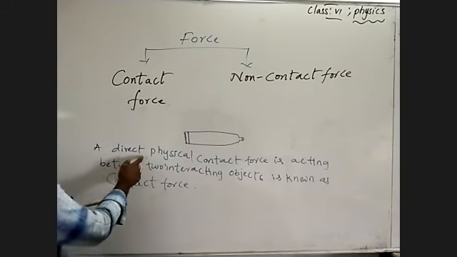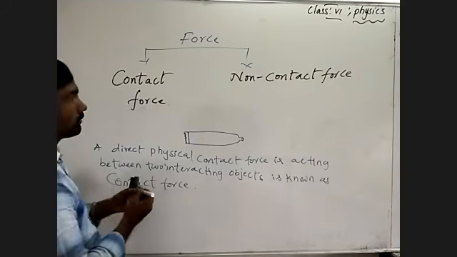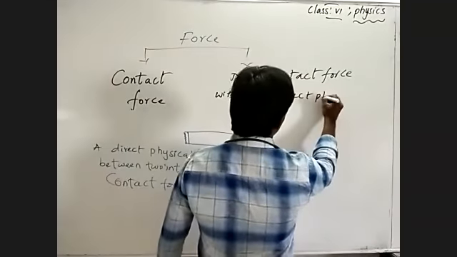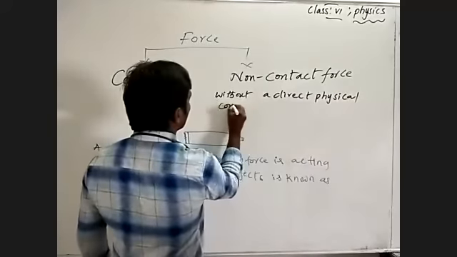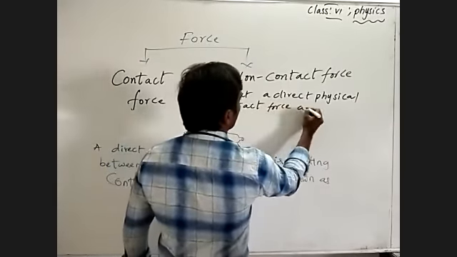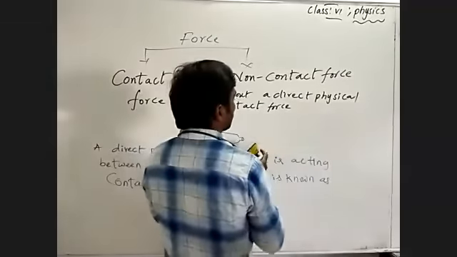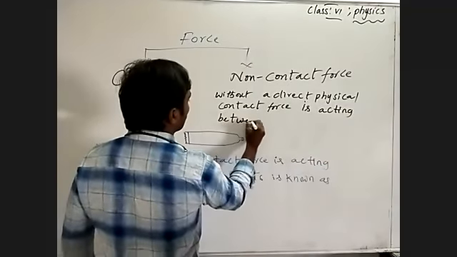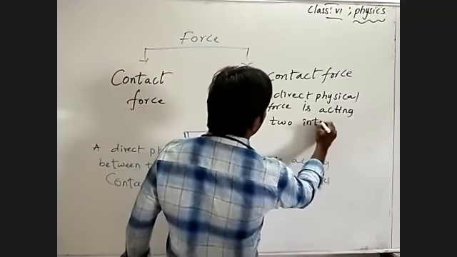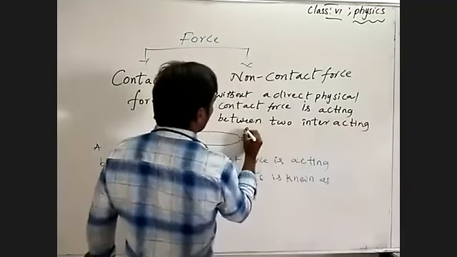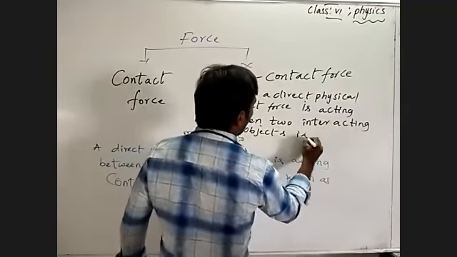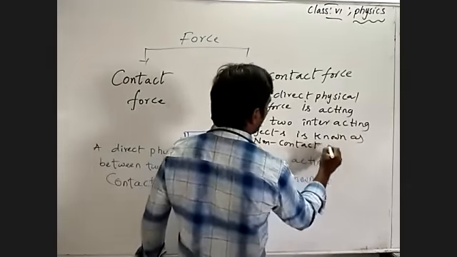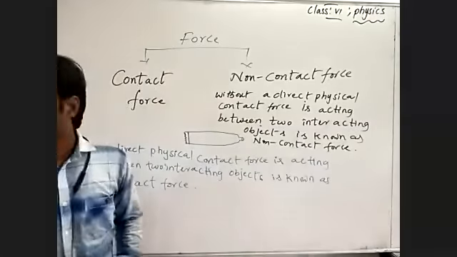So, opposite to that, a force acting between two interacting objects without direct physical contact is known as non-contact force. Non-contact force. Do you understand?